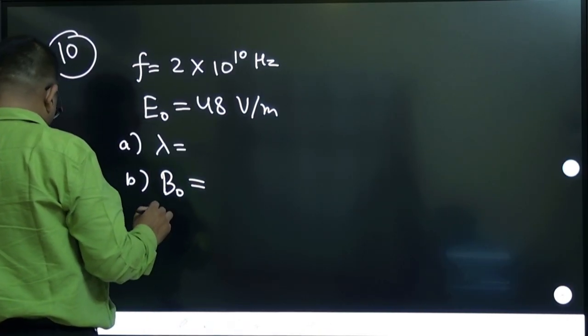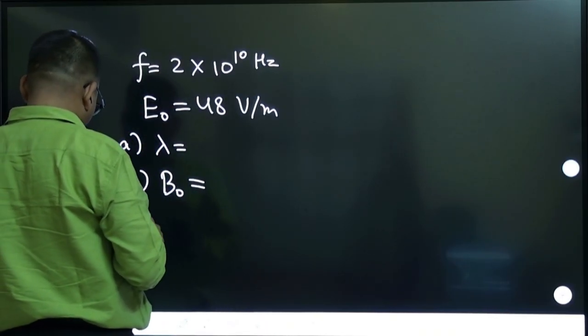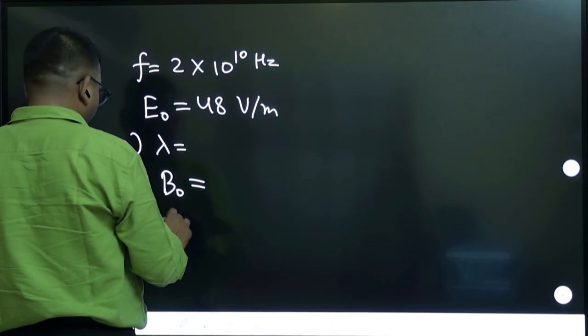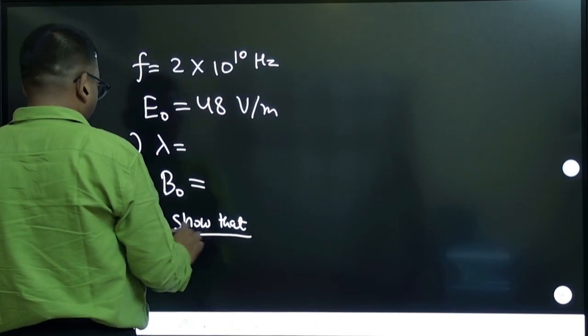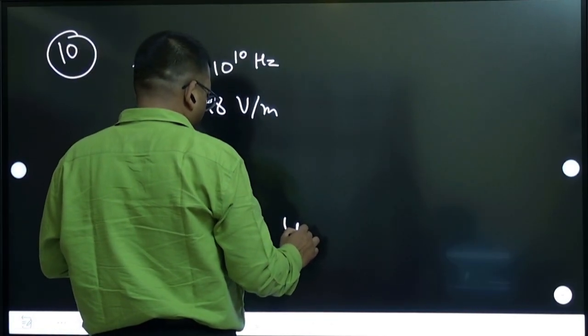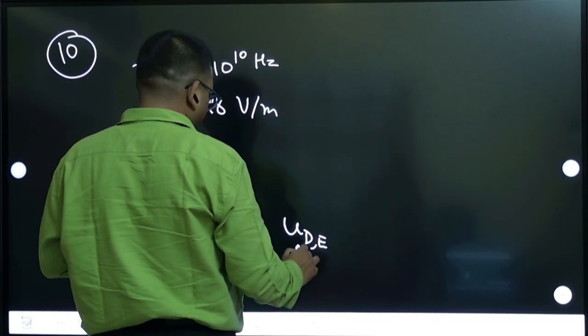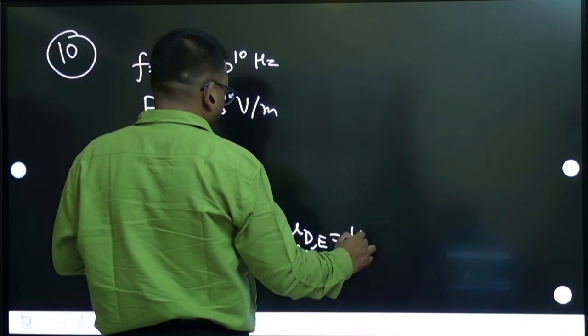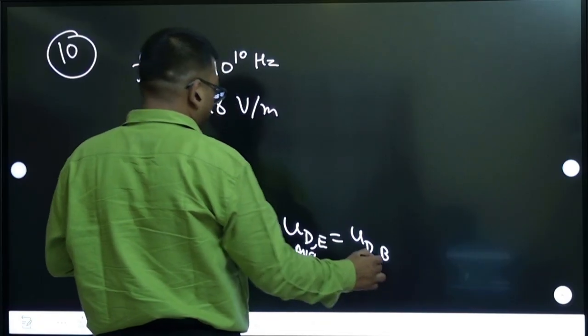Then they are asking that the average energy density of the electric field equals the average energy density of the magnetic field. So we have to show that the average energy density U_D in the electric field is equal to the average energy density in the magnetic field. We need to show that.